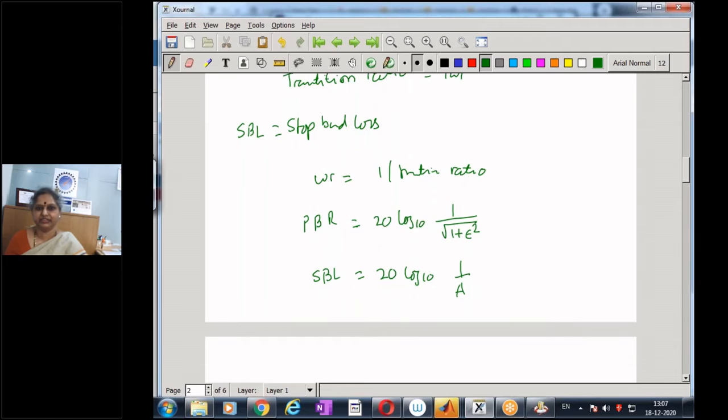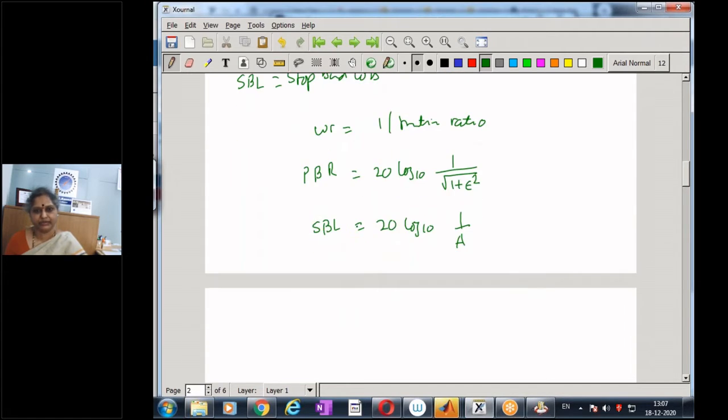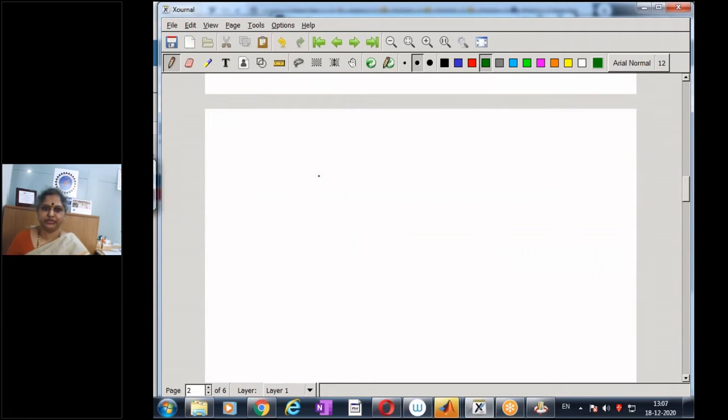And once we have the passband loss and the stop band loss mentioned, we can then proceed to compute the order of the filter. So before that, we need to get G, which is given by square root of A square minus 1 by epsilon square.